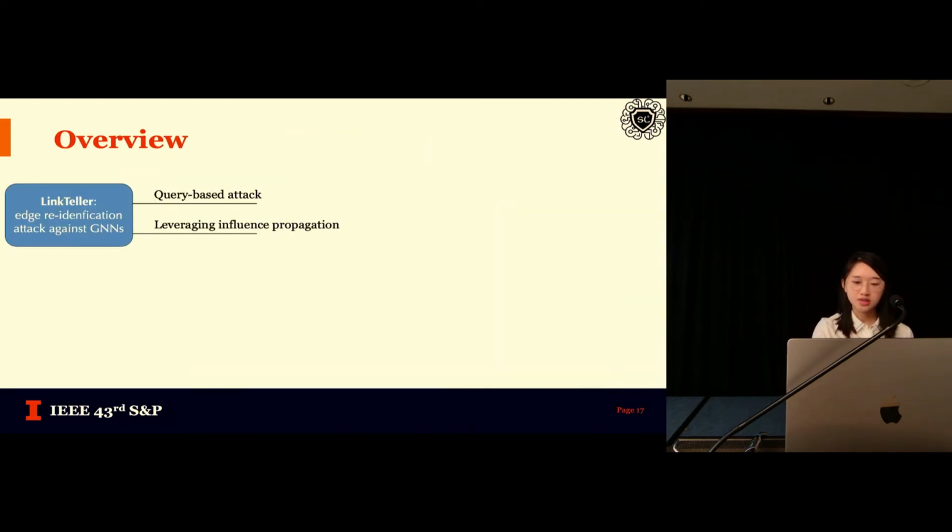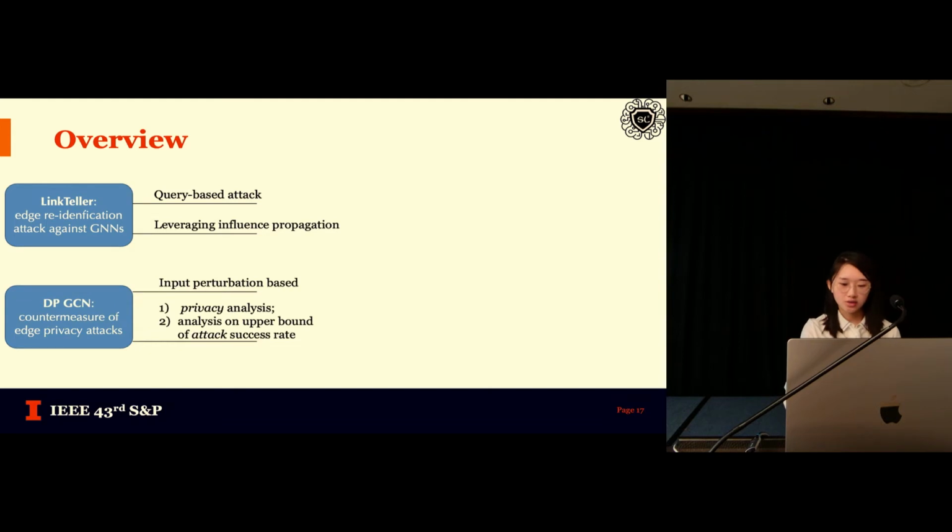Here is an overview of our work. We propose LinkTeller, the edge re-identification attack against black box graph neural networks. It is a query-based attack, and the attack idea is inspired by the influence propagation in the network. Next, to see how effective our attack is, we consider a countermeasure against the attack by incorporating differential privacy into our model. We introduce our algorithm and provide the analysis.